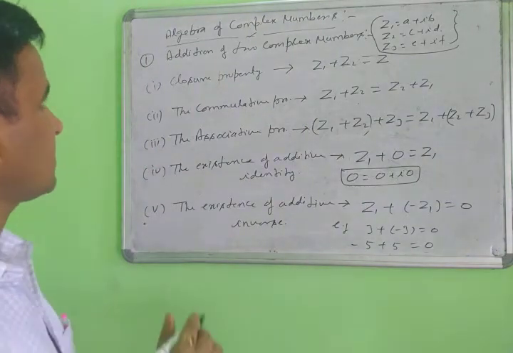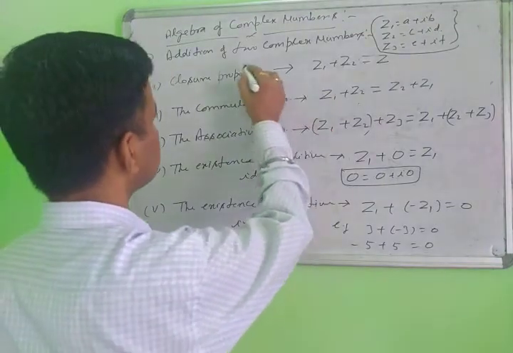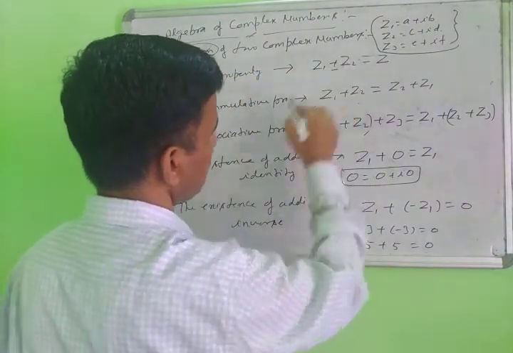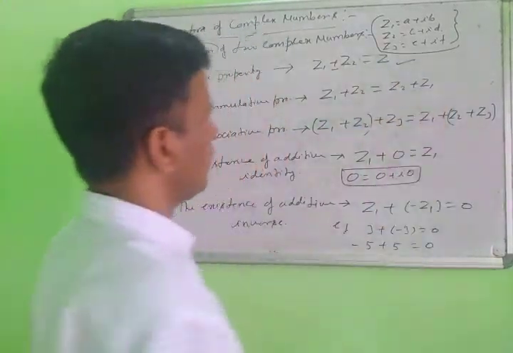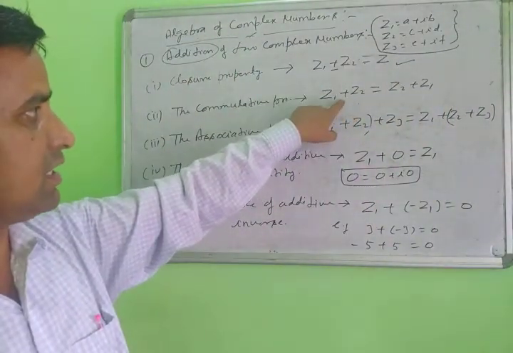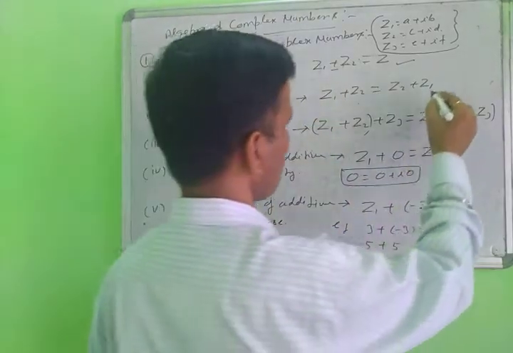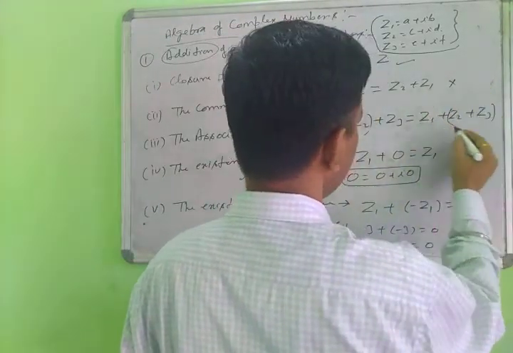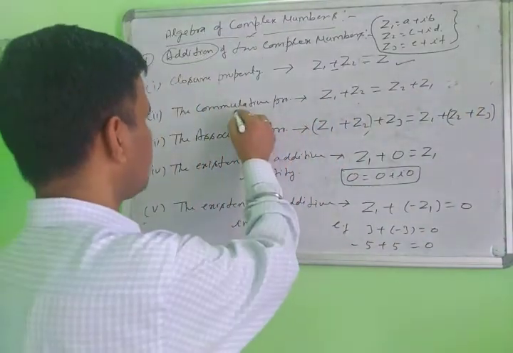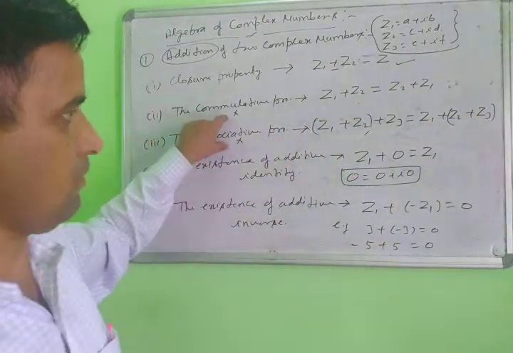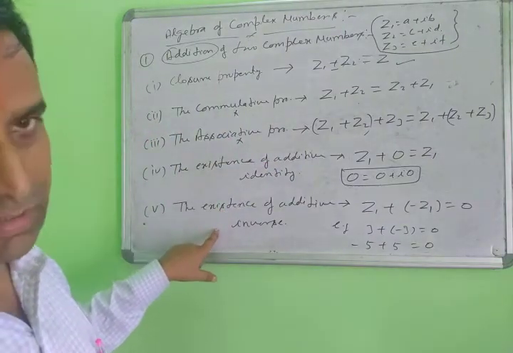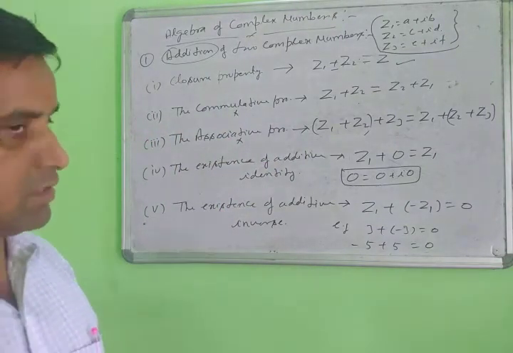Suppose it is a subtraction condition; the same applies to subtraction. Suppose you change your addition form to subtraction, your minus form, this will be applied. When you subtract, these two complex numbers will come, but this property is not possible in subtraction, and this property is also not possible in subtraction form. This one is also required in subtraction form. Just note it down.